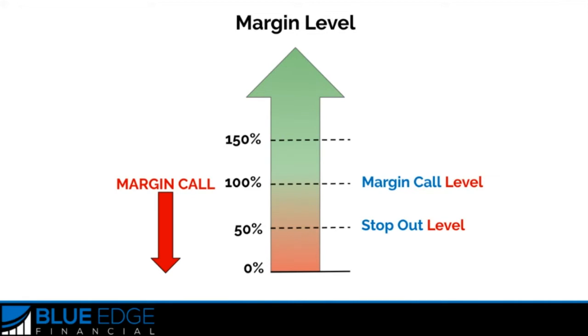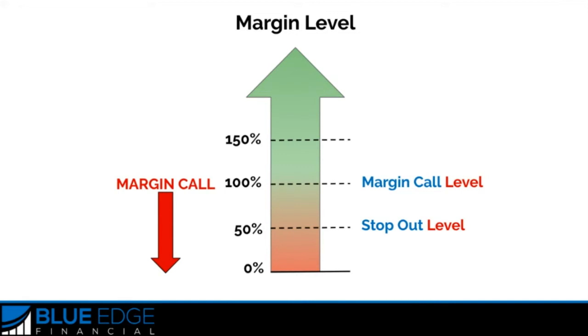If your trades keep going even more negative, you may hit the stopout level, which is the level at which the broker will be forced to close your position. So let's talk about this stopout level in a little bit more detail. In Forex trading, a stopout level is when your margin level falls to a specific percentage level in which one or all of your open trades are closed automatically by your broker. This liquidation happens because the trading account can no longer support the positions due to lack of margin.